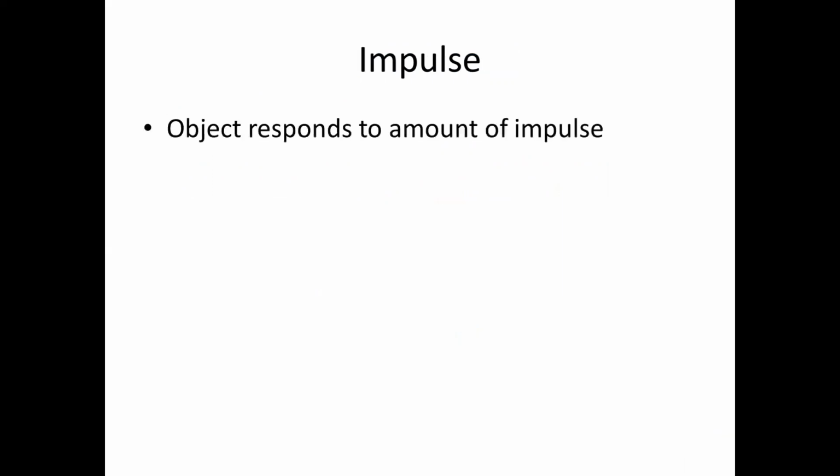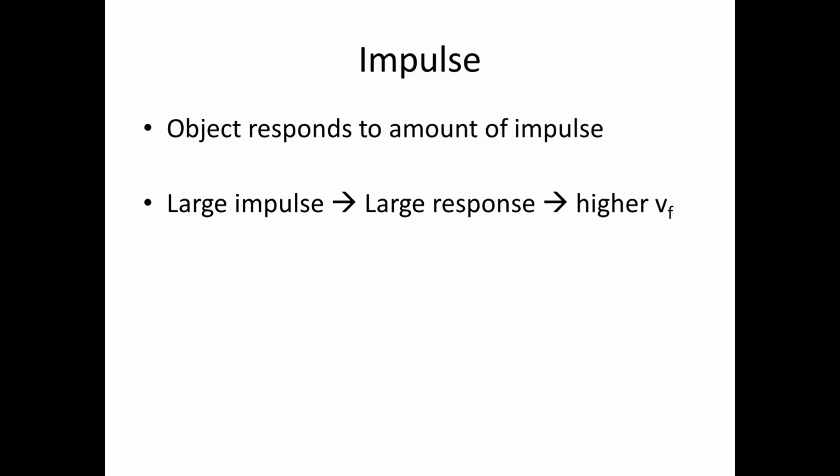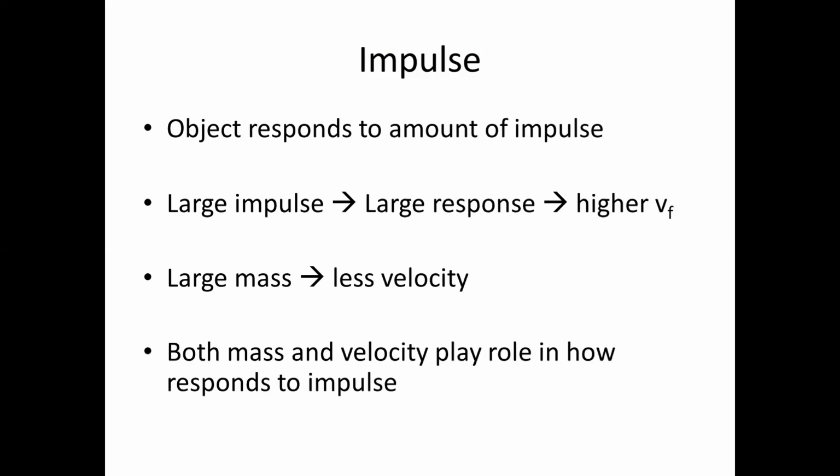Another thing is that an object responds to the amount of impulse. So large impulse, large response, so higher velocity, basically final velocity. Large mass, less velocity. Both mass and velocity play a role in how an object responds to impulse.